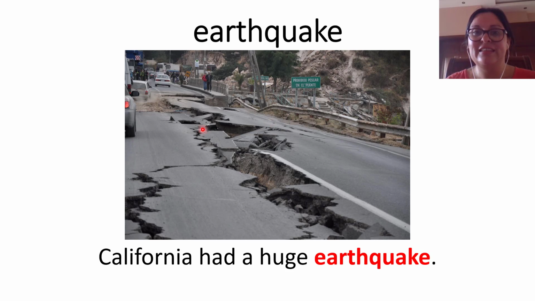When this one happens, streets are destroyed, houses and buildings are falling up, down. So let's see the sentence. California had a huge earthquake. It's a natural disaster, earthquake. Let's continue with the next one.